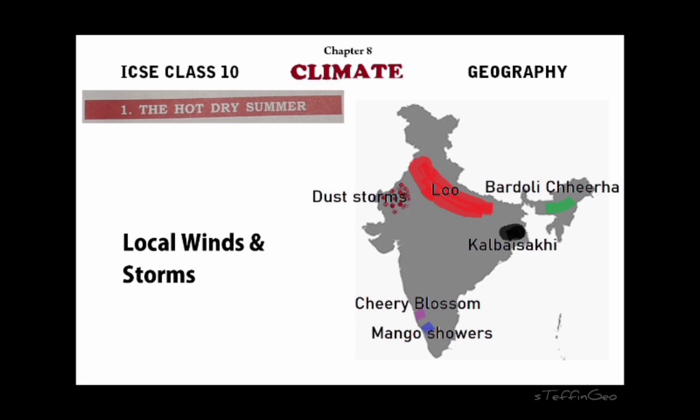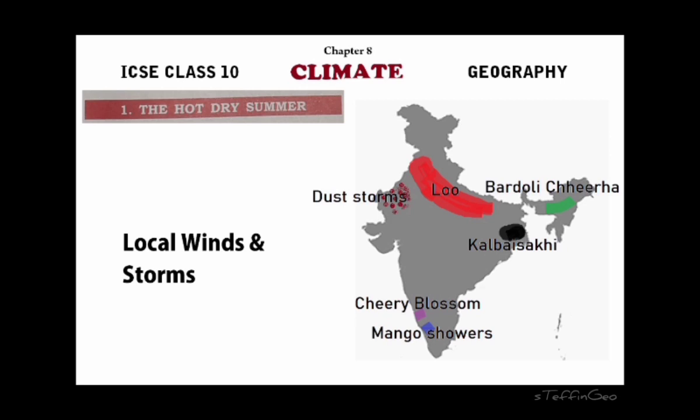Which blows over North India, and it can lead to a rapid rise in temperature, up to maybe 40 to 45 to 50 degrees Celsius, right? And it is very dangerous at times. It can cause heat strokes, right? And sometimes it is beneficial also, because once the Lu ends, it often gives rainfall. So this rainfall will reduce the temperature. So this is one type of wind that we see during the season.